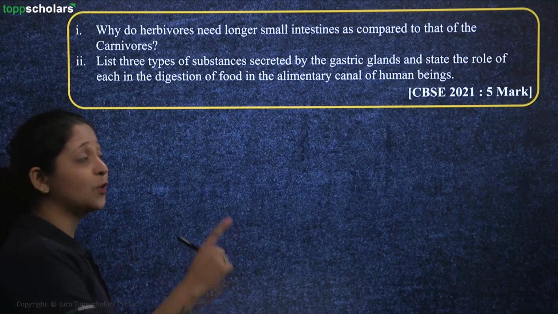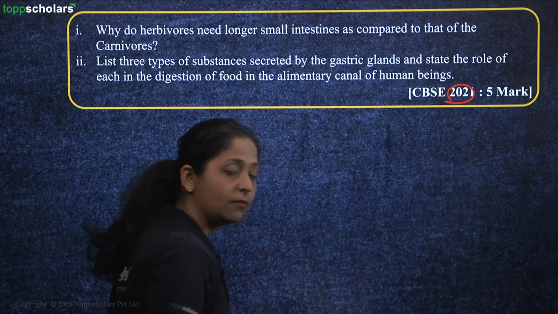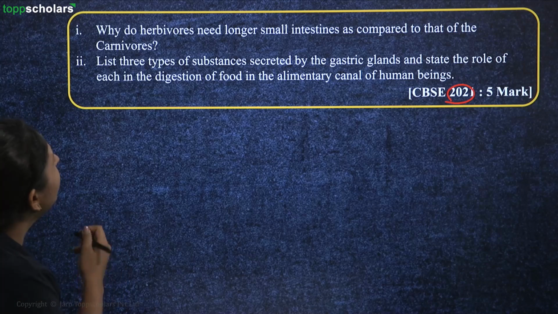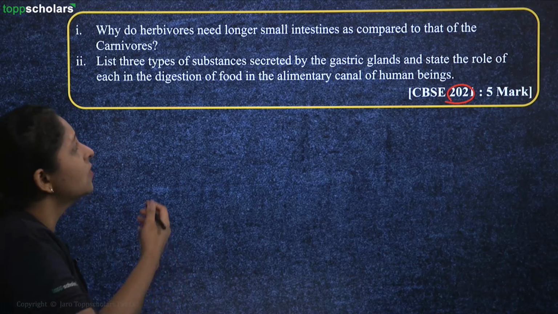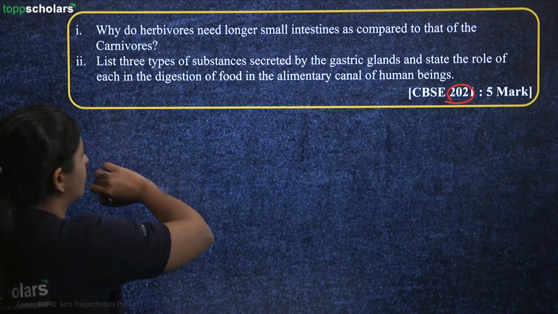Trying one more question, which is for 5 marks. This is from year 2021. Okay, the question says, why do herbivores need longer small intestines as compared to that of carnivores?